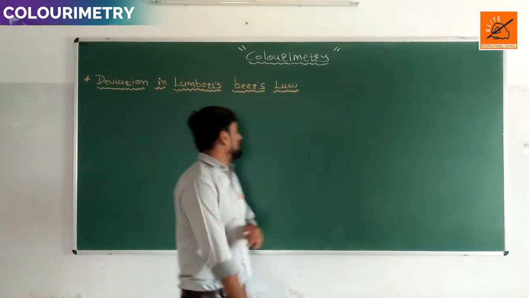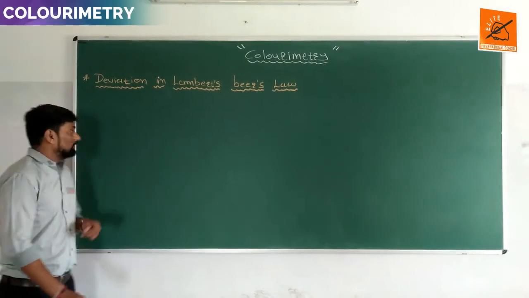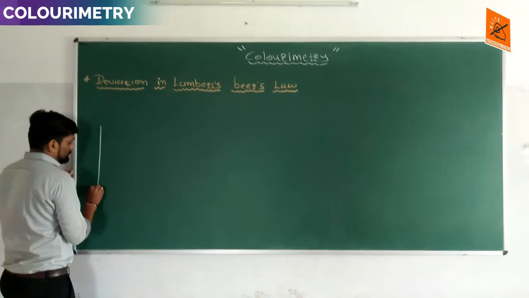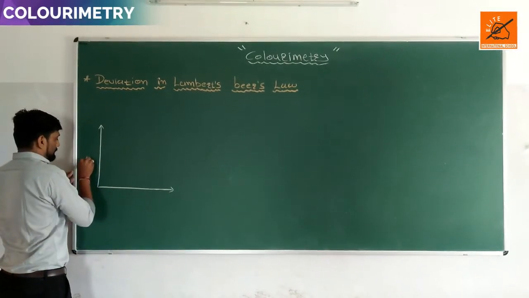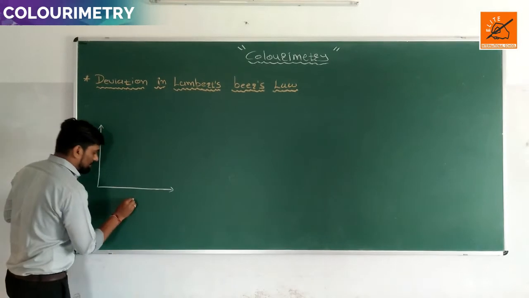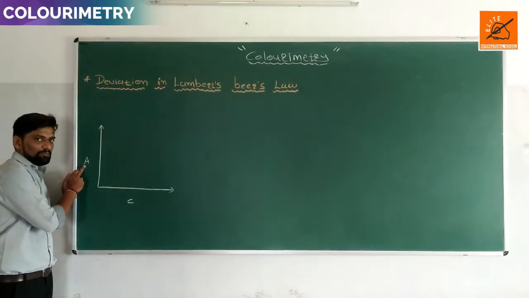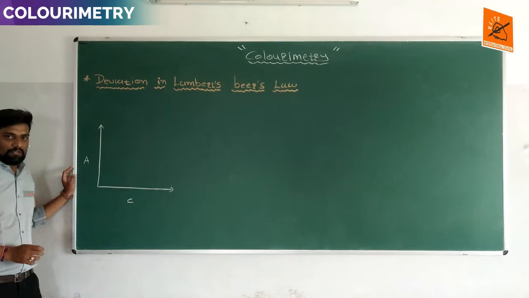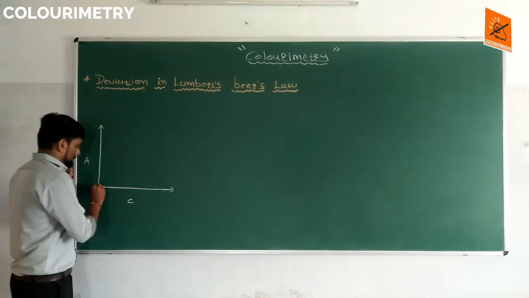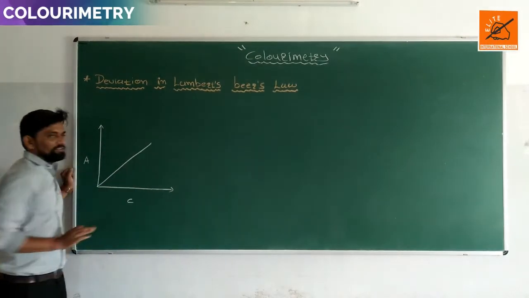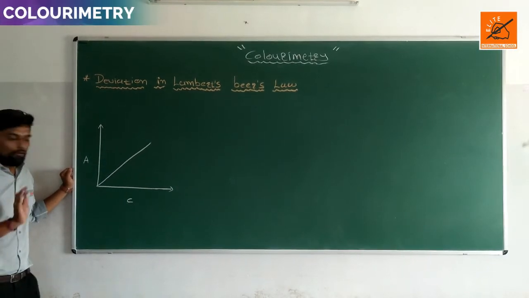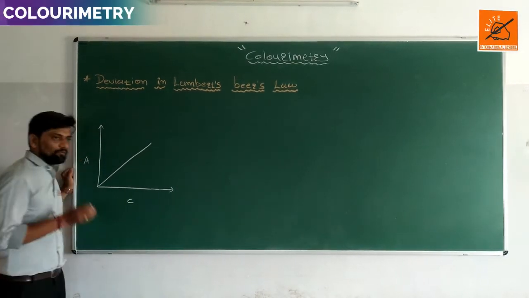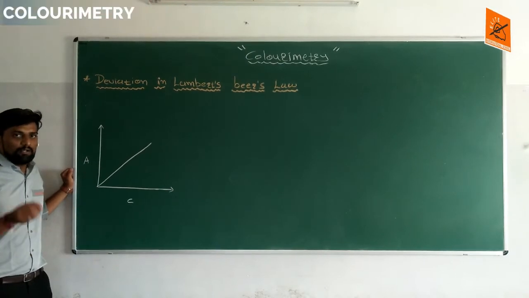So you know when we can say that Lambert-Beer's law is followed. Whenever we plot a graph of absorbance against concentration, this is the absorbance value, this is the concentration value. If it gives a straight line or linear line, at that time Lambert-Beer's law is followed, meaning we are able to determine the concentration of an unknown concentrated solution.